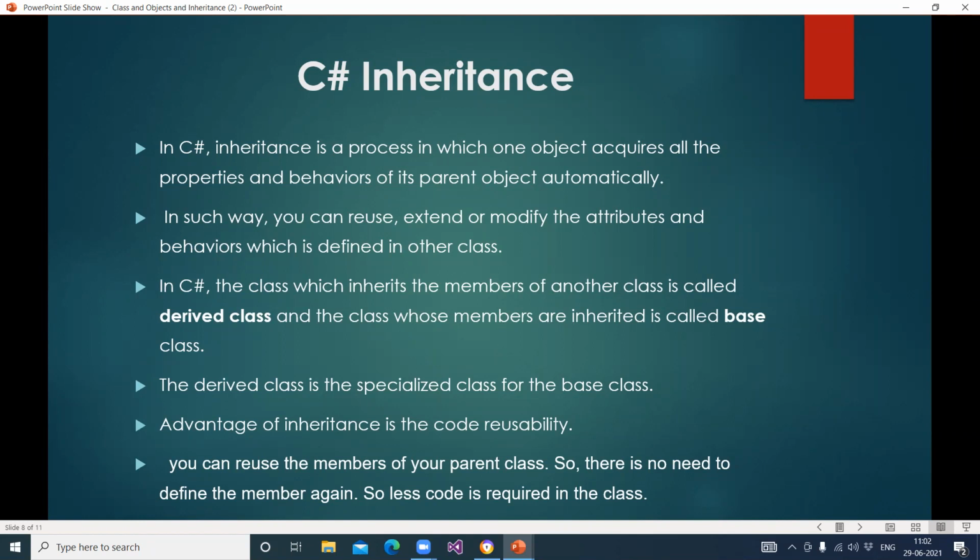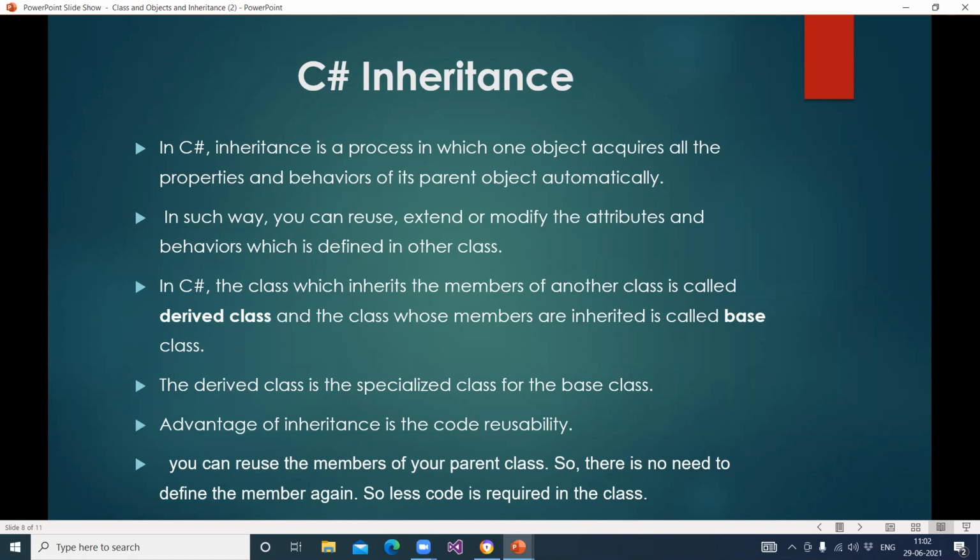Inheritance is a process in which one object acquires all the properties and behaviors of its parent object automatically. We can inherit the methods, functions or variables from the parent class. What is a parent class? Parent class means base class.